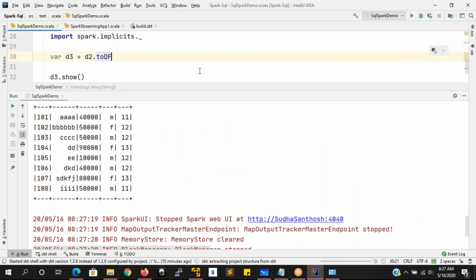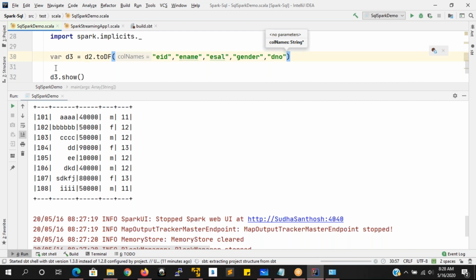If you want to give your own names for these columns, you can give employee ID, then employee name, then employee salary, then gender, and then department number. Like this you can also convert it to a data frame object.